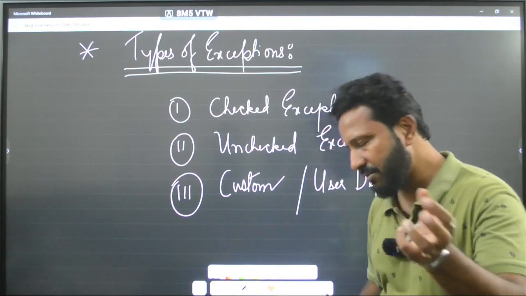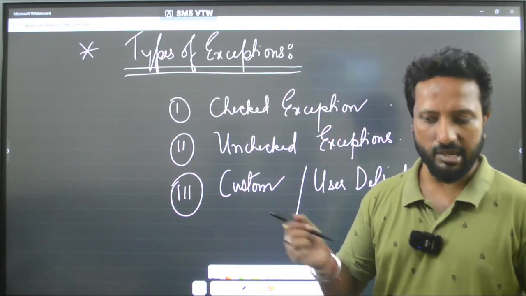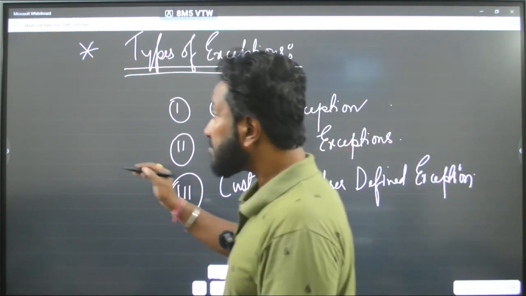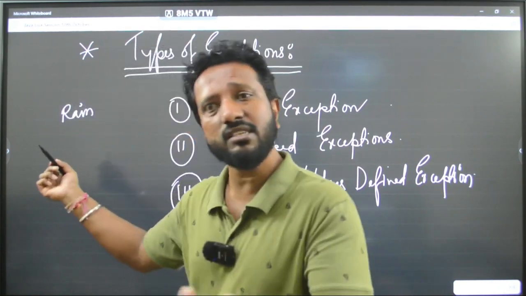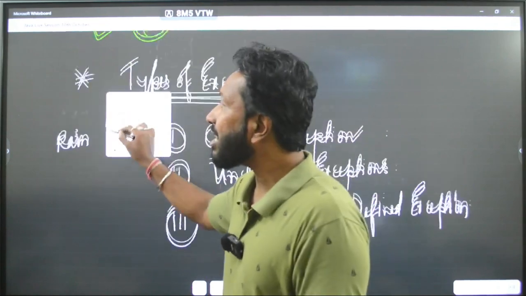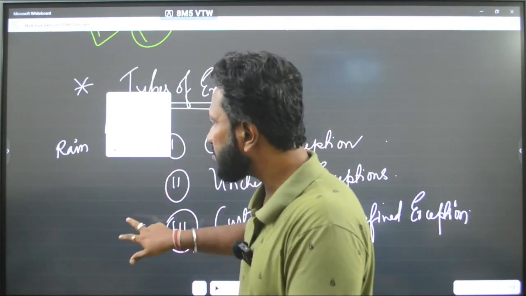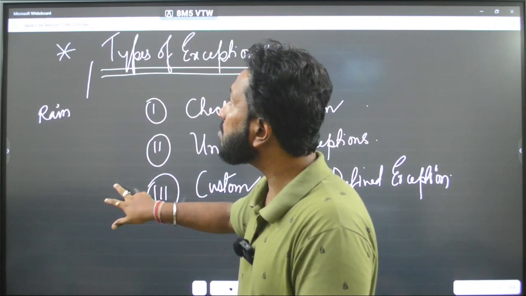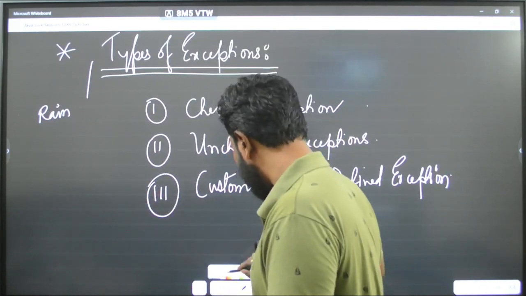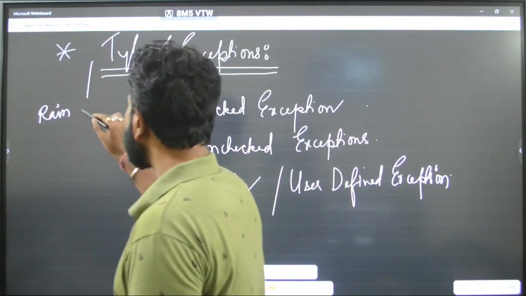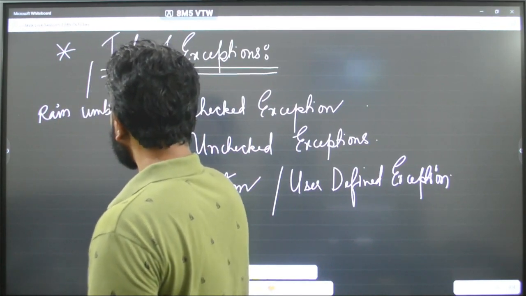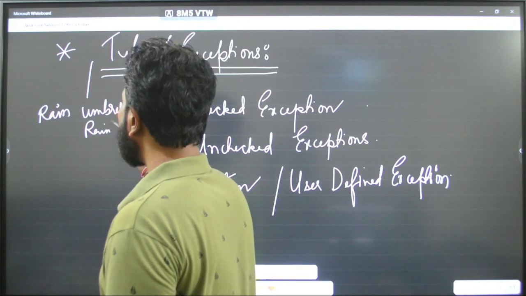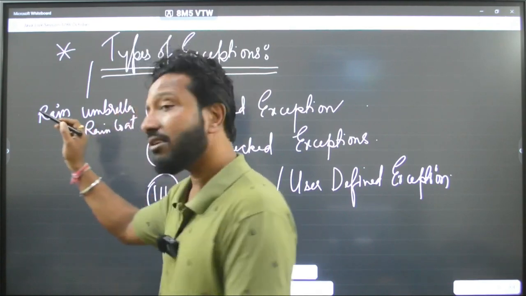Now, let me give you a simple idea about that. What are checked, what are unchecked? The first one, rain. I know it is raining. I will take an umbrella. I will take a raincoat because I know that it is raining.